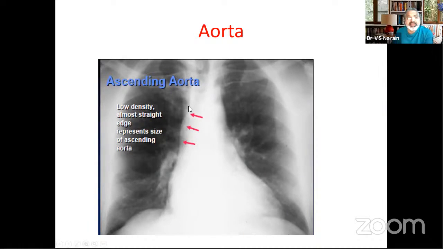Now let's get to the aorta. And this is the shadow which you normally would not see, but sometimes you do see the shadow, but this becomes prominent when you have some kind of ascending aorta dilatation, as you would see in patients with bicuspid aortic stenosis. You don't see it very often in rheumatic aortic stenosis or even for aortic regurgitation, but in bicuspid aortic stenosis, you have some kind of medial problem with the wall of the aorta. So because of that, you have dilatation of the ascending aorta. So this is almost a straight edge which you see, but becomes more prominent, and we'll see that in X-rays a little later.